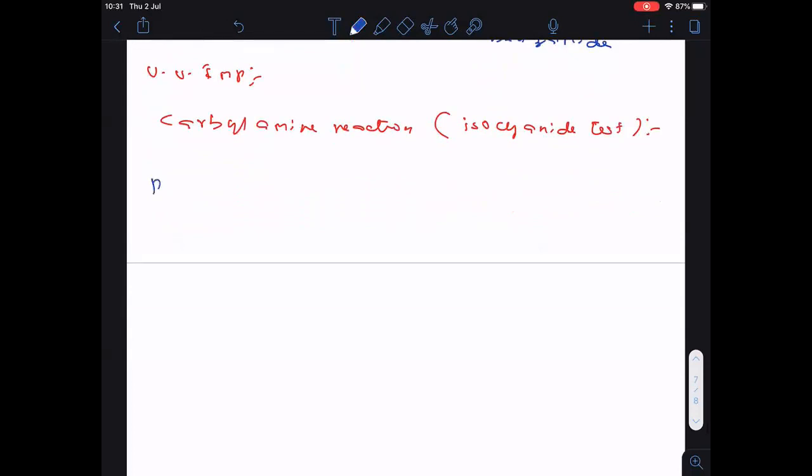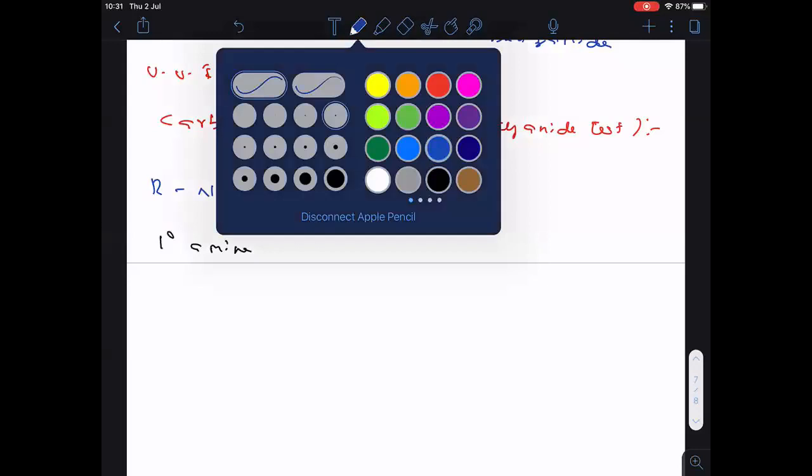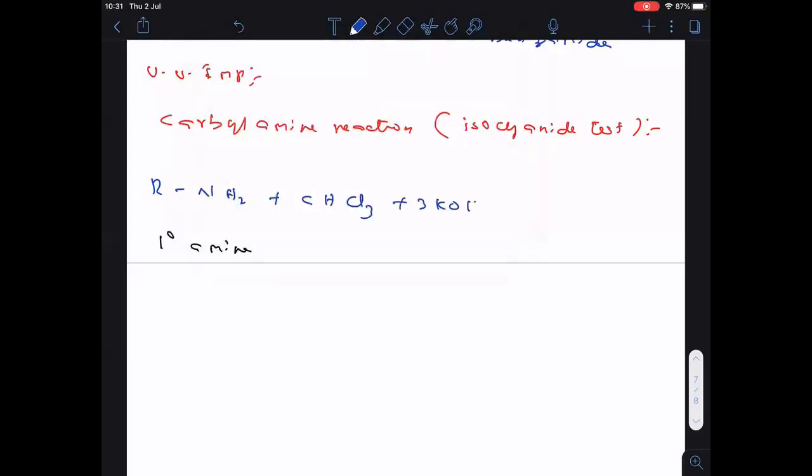Now what is this reaction? Carbylamine reaction. RNH2, when treated with chloroform, CHCl3, is chloroform. Clear? This RNH2 is which amine? Primary amine. When treated with chloroform plus 3 moles of a base, we get RNC. RNC is called what? Isocyanide, plus 3 moles of KCl and 3 moles of water.